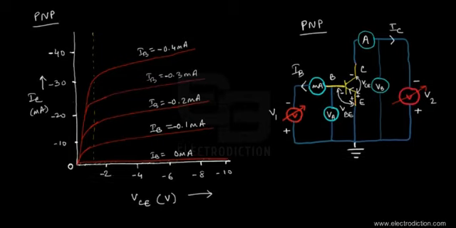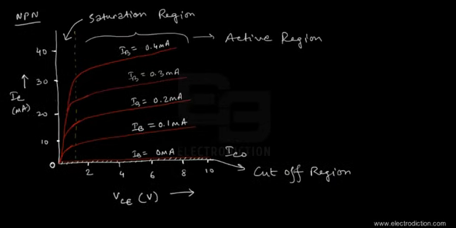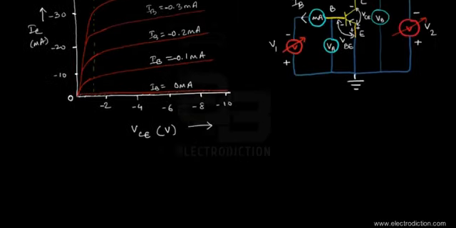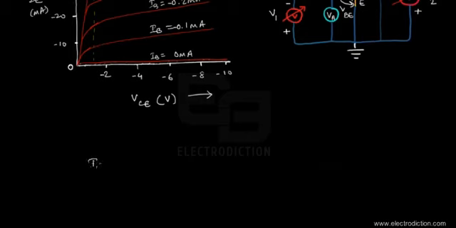So if you just examine the curves once more closely for both the PNP and the NPN types, you can easily see that for a little amount of base current that acts as the input, we're getting lots of collector current. So over here we can just state that the collector current is equal to some constant multiplied with the base current. So whatever the base current is, it's about a multiple of the collector current.